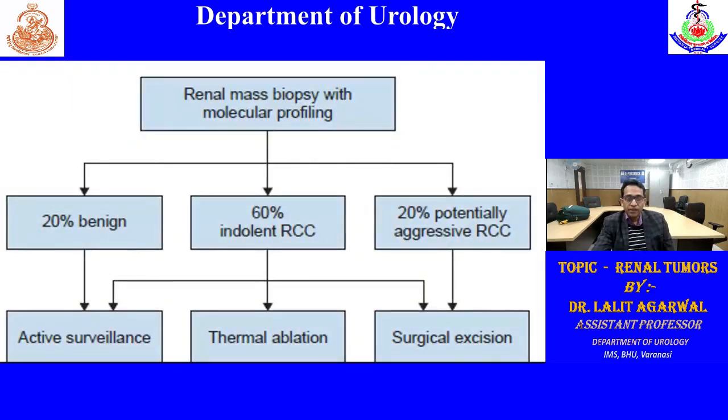If we are doubtful or there is a small renal mass, less than 3 centimeter is called a small renal mass, then there is a role of renal mass biopsy. Generally 20% are benign; if benign, then we can go for active surveillance. If indolent, then there are all three options: active surveillance, ablation, and surgery, according to the patient's comorbidity and fitness for surgery. If potentially aggressive, then we have to go for excision.